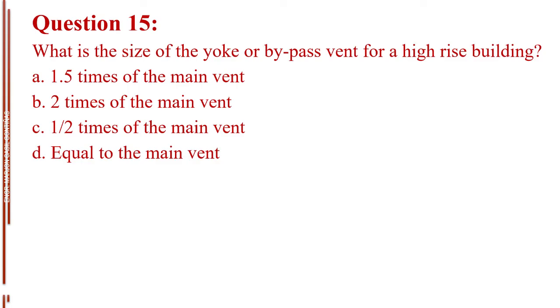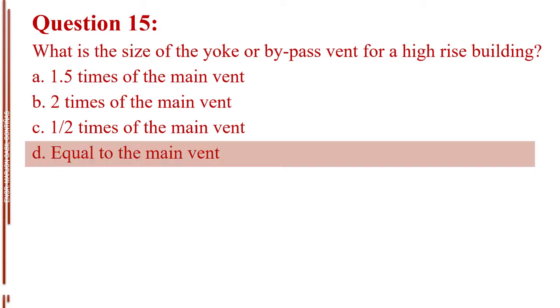Question number 15. What is the size of the yoke or bypass vent for a high-rise building? Letter A, 1.5 times of the main vent. Letter B, 2 times of the main vent. Letter C, 1/2 times of the main vent. Letter D, equal to the main vent. The answer is letter D, equal to the main vent.